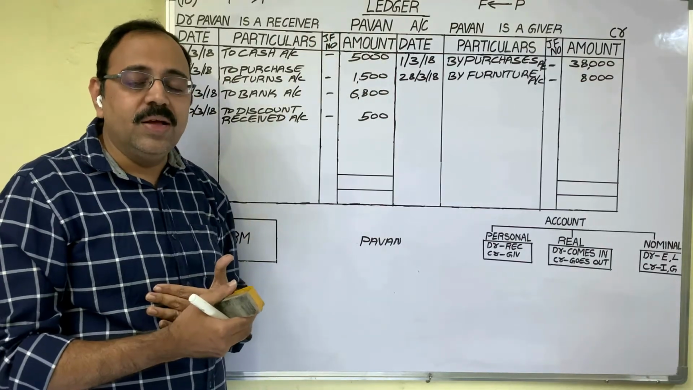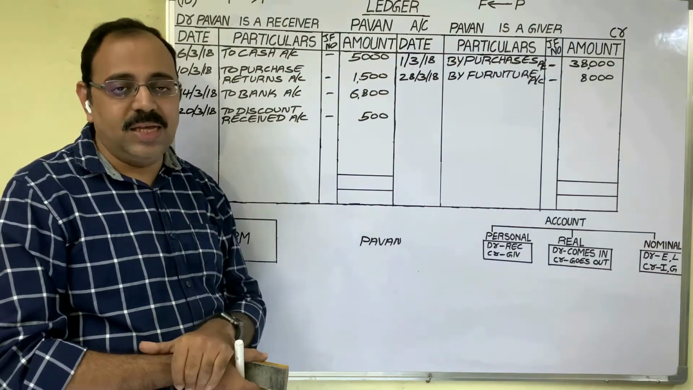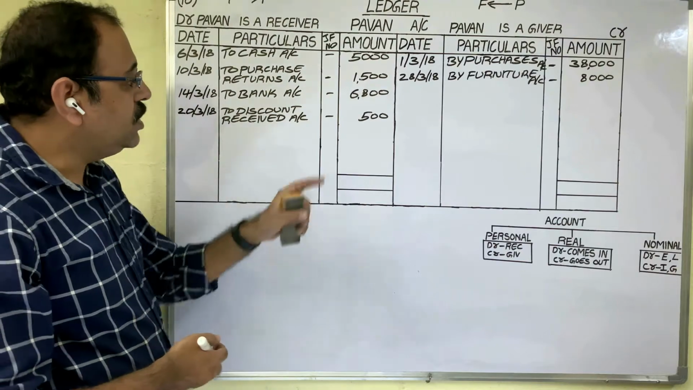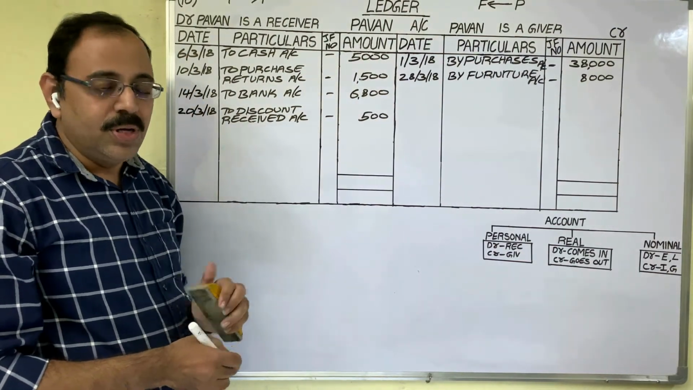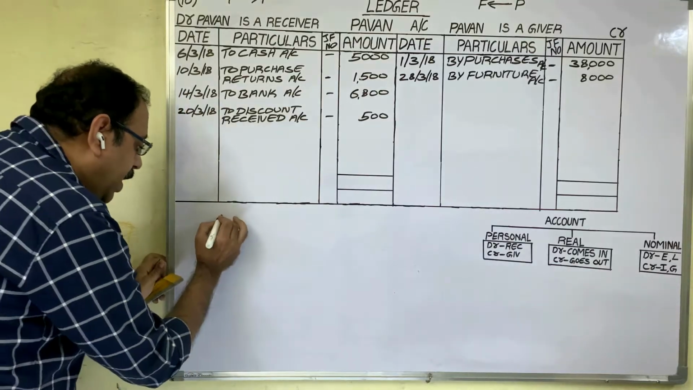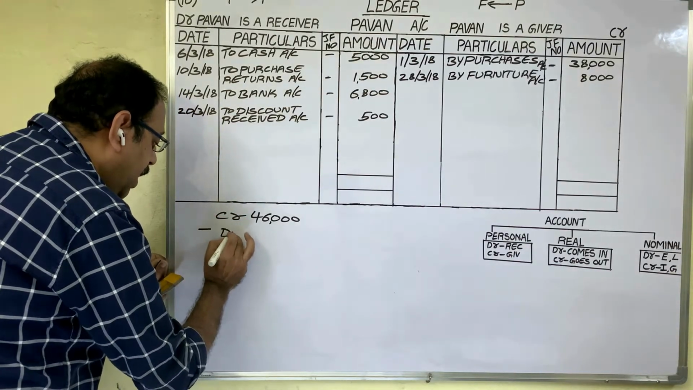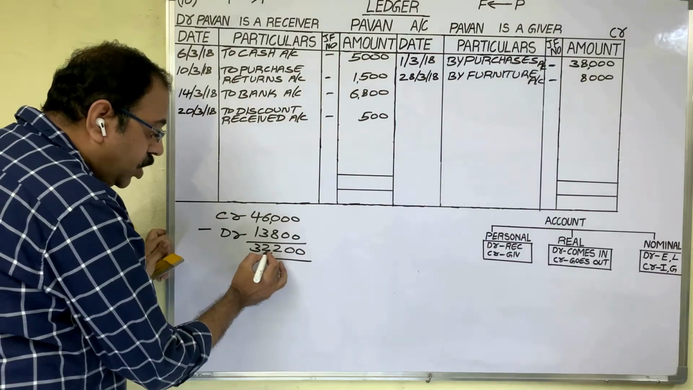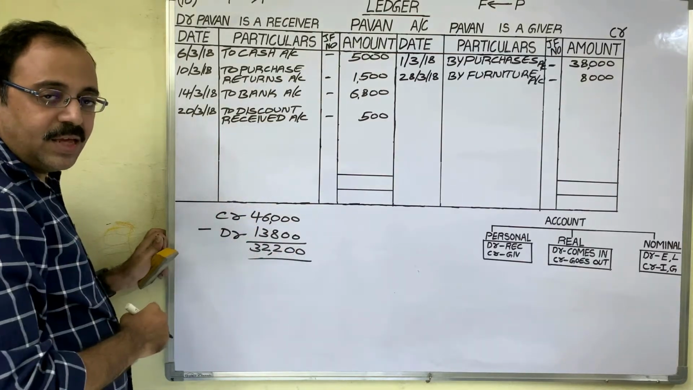After posting, the next step in preparing a ledger account is balancing. For that, you have to follow some steps. Observe which side total is more. Credit side total is more. So in rough notes, write down the credit total first, minus the debit side total. The difference is 32,200 rupees. What is the meaning of this answer? Let us see.